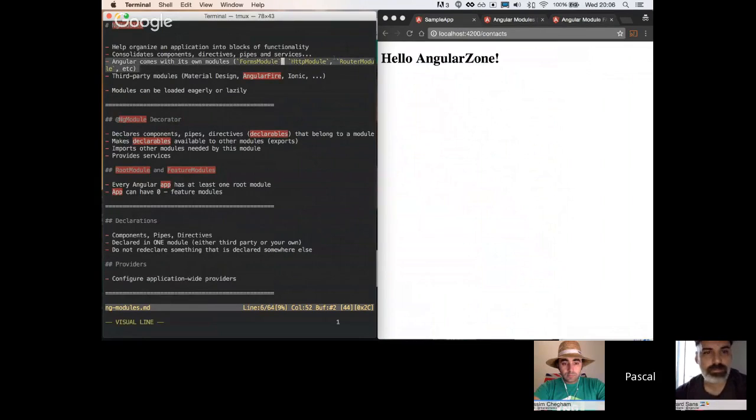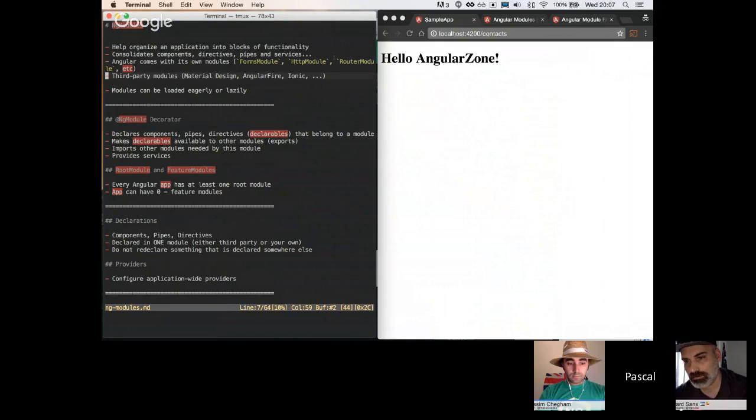I think it's also important to realize that ngModules is not just something that we use as a consumer of the framework, but also Angular itself uses ngModules for its own features. Like there's a forms module, there's an HTTP module, there's a router module. So depending on what features you want to use, you probably get an ngModule for that from Angular.